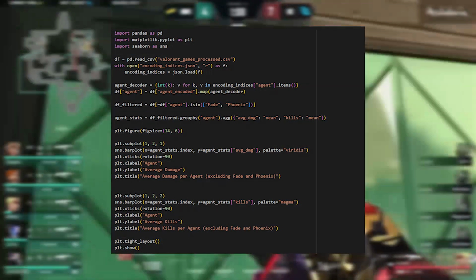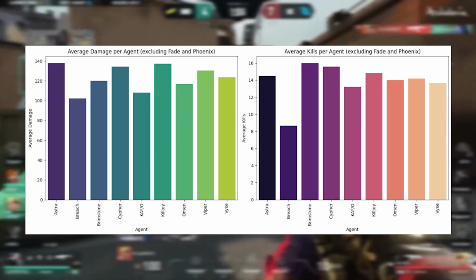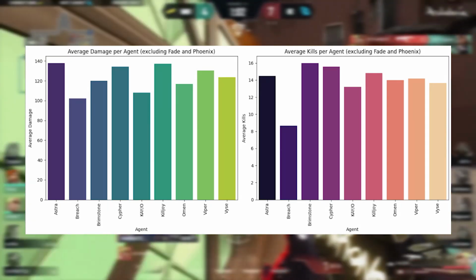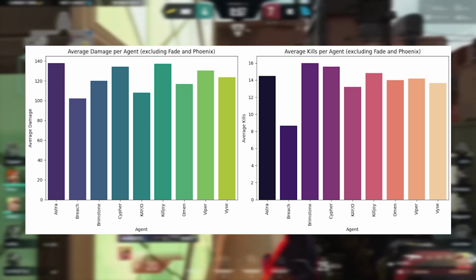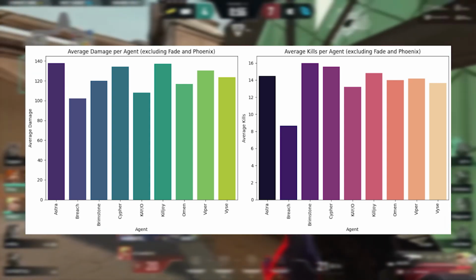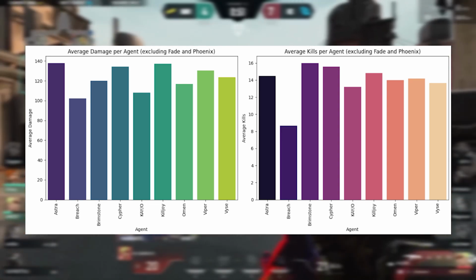We then created simple bar charts to show us the average damage per agent and average kills per agent. By looking at these graphs, we can conclude that Astra had the highest damage and highest kills per any agent, and that Vice had the lowest amount of kills and the lowest damage done out of all the agents, with Cypher lying somewhere in between.